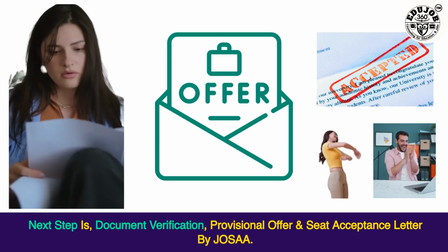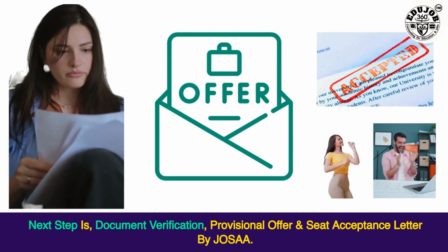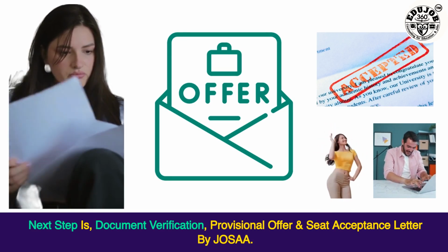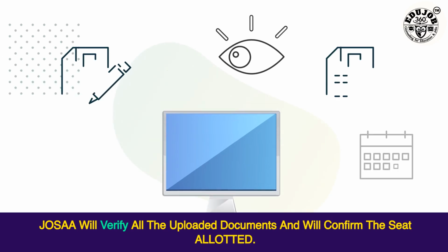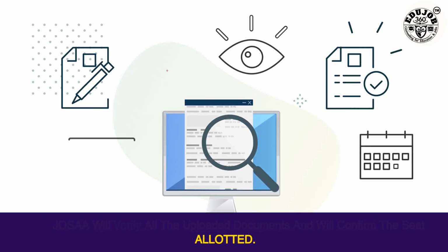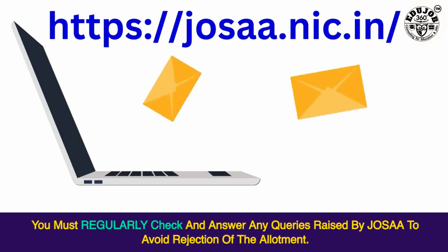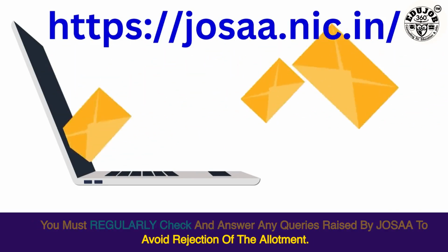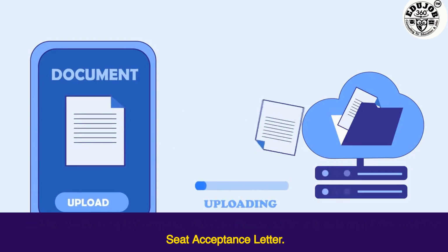The next step is document verification, provisional offer, and seat acceptance letter by JoSAA. JoSAA will verify all the uploaded documents and will confirm the seat allotted. You must regularly check and answer any queries raised by JoSAA to avoid rejection of the allotment. After verification is complete, you can download your provisional offer and the seat acceptance letter.